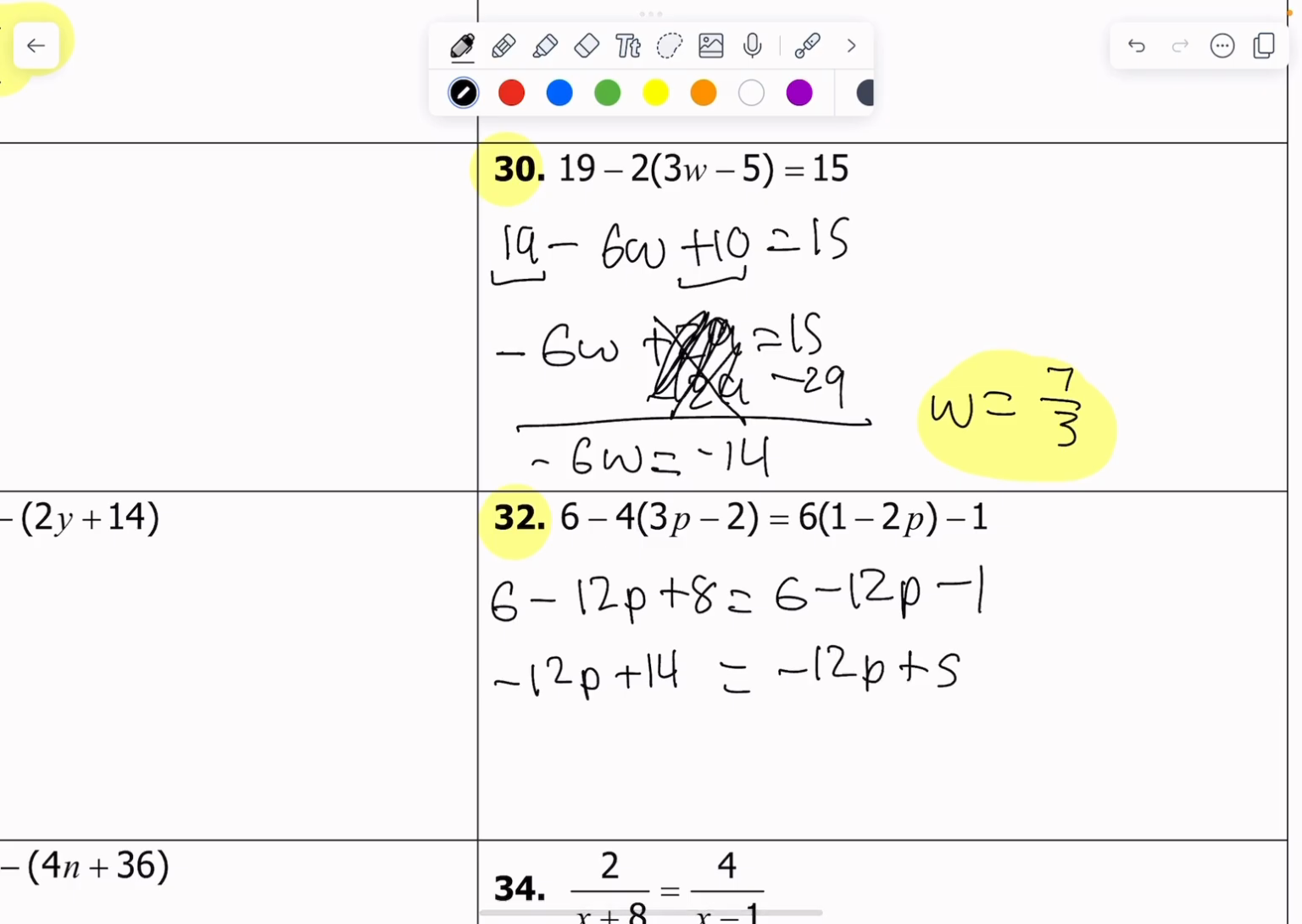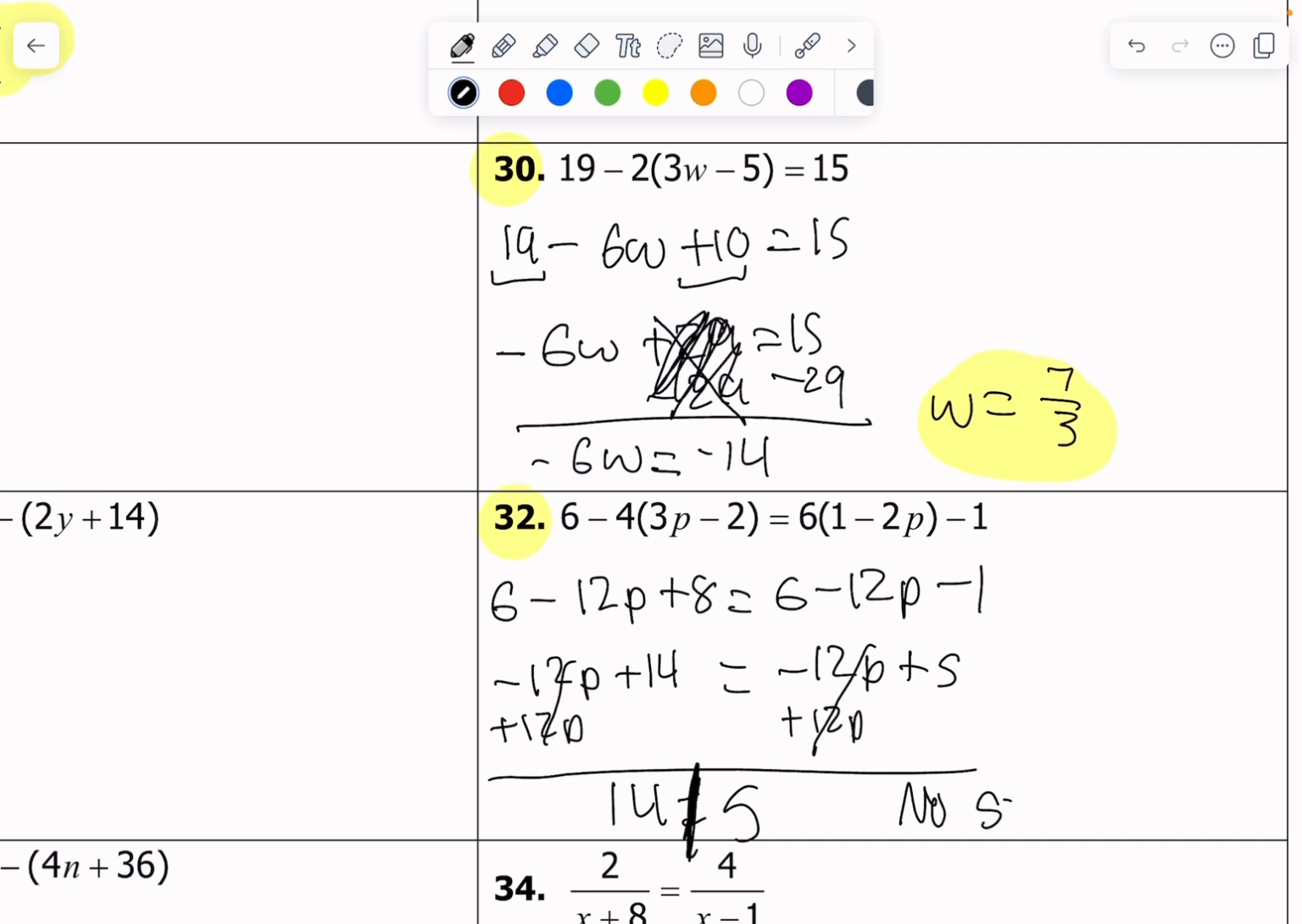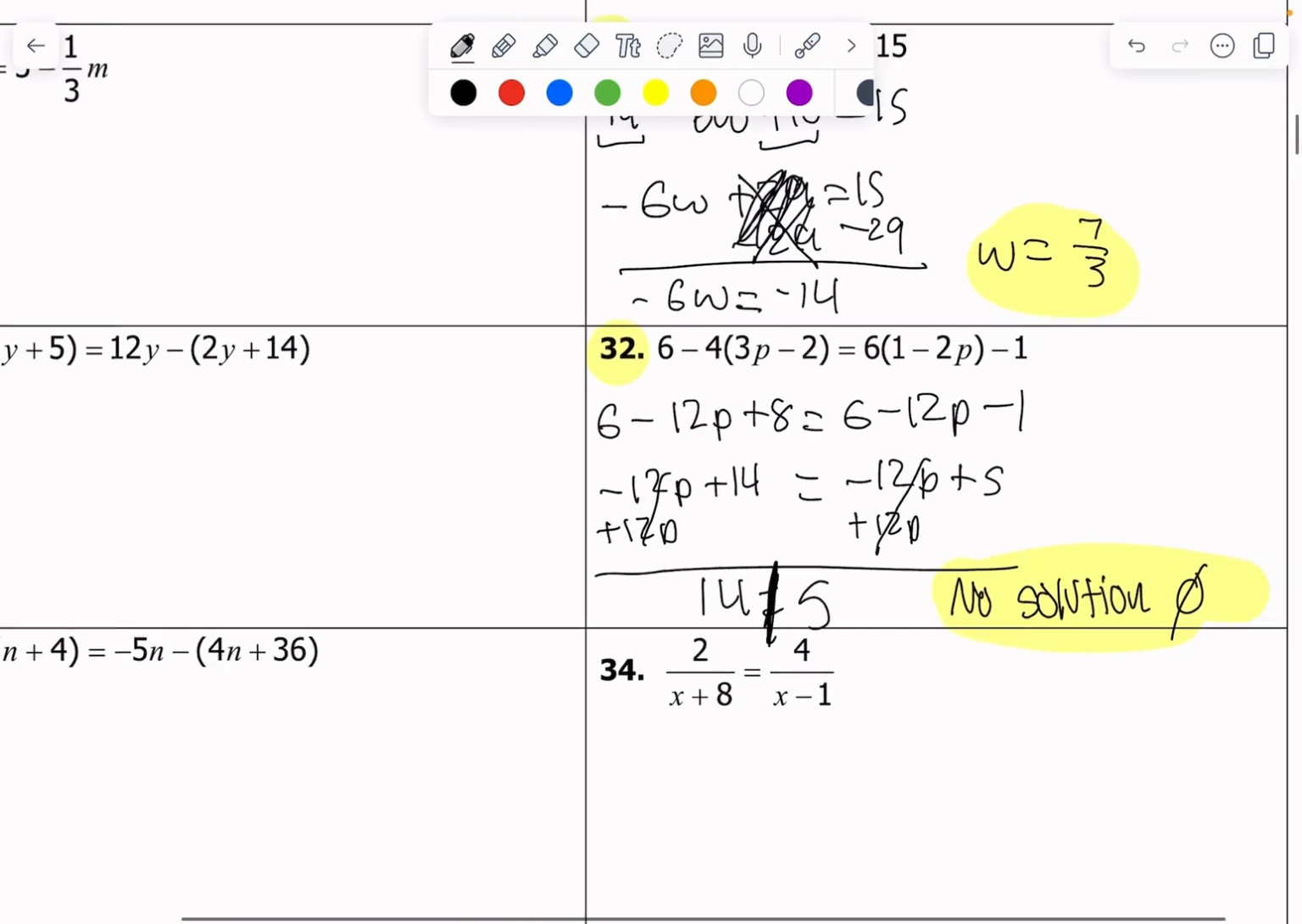Already, this is not going to work out nice because when I add 12p to both sides, what we're going to get is that 14 equals 5. And I don't know about y'all, but 14 definitely does not equal 5. And so we're going to say there is no solution to this equation. And we usually denote that by a little 0 with a circle through it. Okay, no solution. 14 does not ever equal 5 in the set of real numbers.